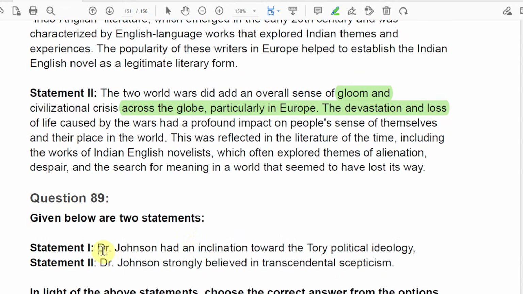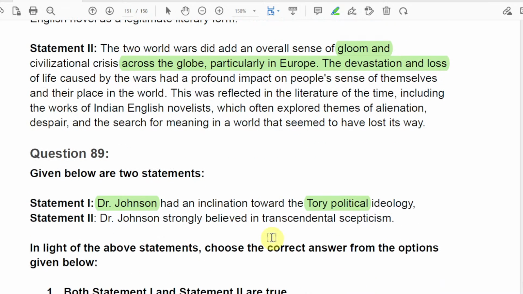Question number 89. Dr. Johnson had an inclination toward the Tories. Was he a Tory or a Whig? If you know that he was a Tory, you would definitely find this correct, and of course it's correct. Statement second: Dr. Johnson strongly believed in transcendental skepticism.